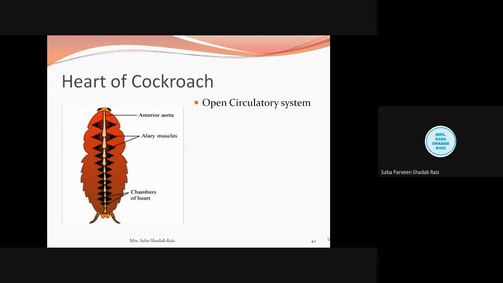What is the difference between the closed and the open circulatory system? When we talk about the closed circulatory system, the blood flows inside closed vessels, as we had earlier discussed for the earthworm.